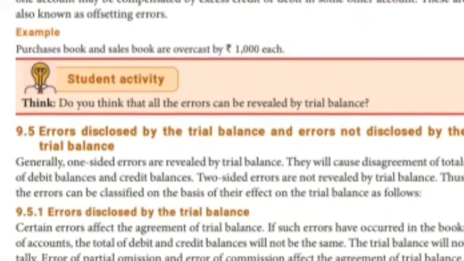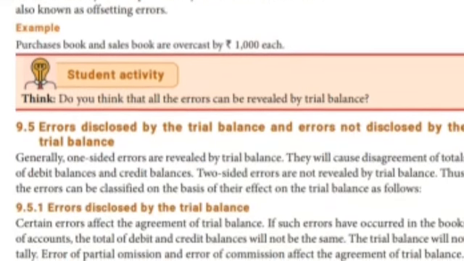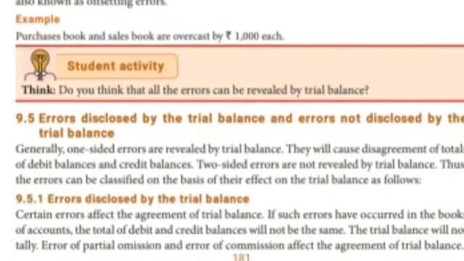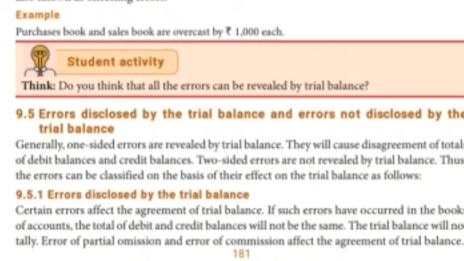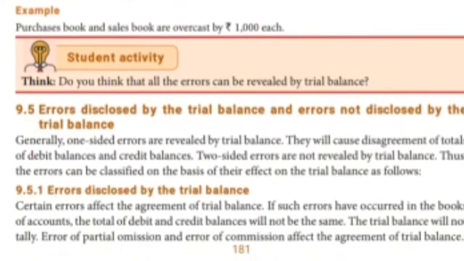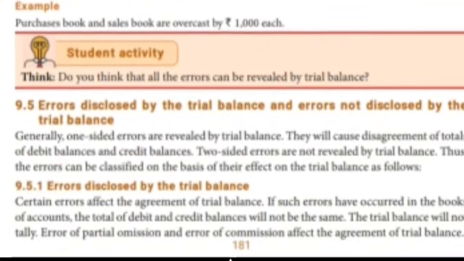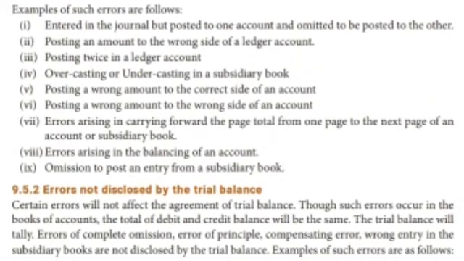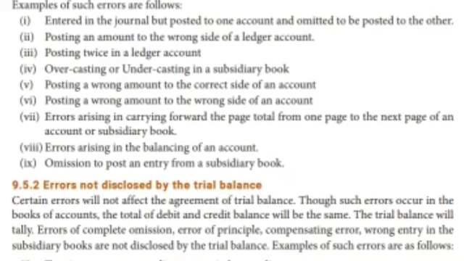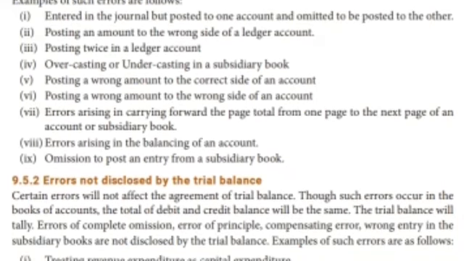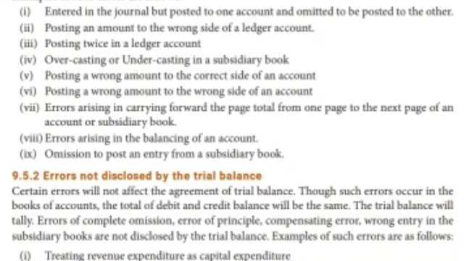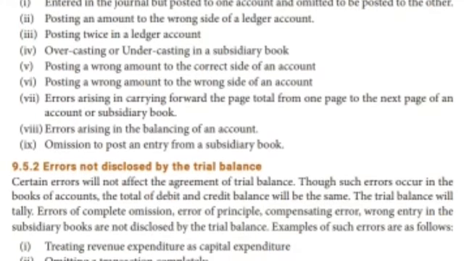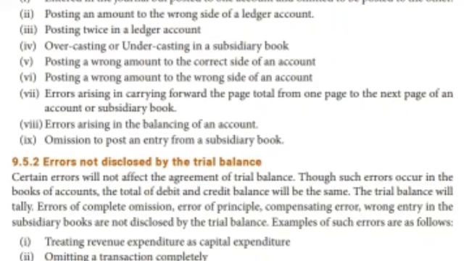Errors of partial omission and errors of commission affect the agreement of the trial balance. For an error of partial omission or error of commission, whatever the circumstances or basis on which the mistake was made, they have to rectify that. Examples of such errors are as follows. Entered in the journal but posted to one account and omitted to be posted in the other, isn't it? Posting an amount to the wrong side of the ledger account.